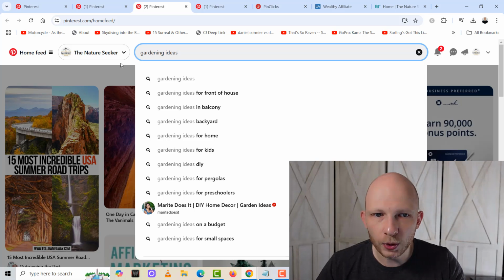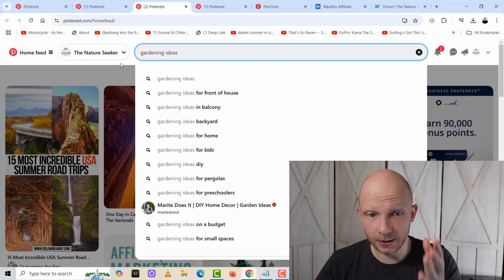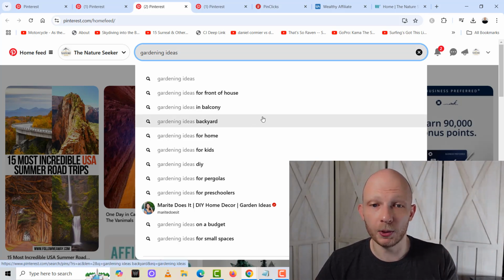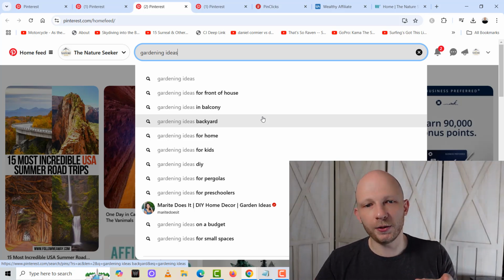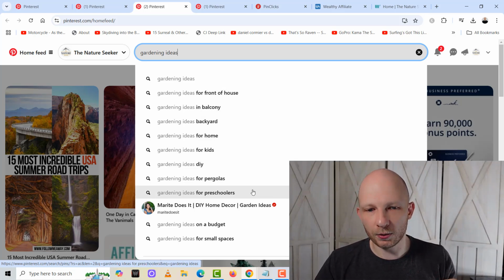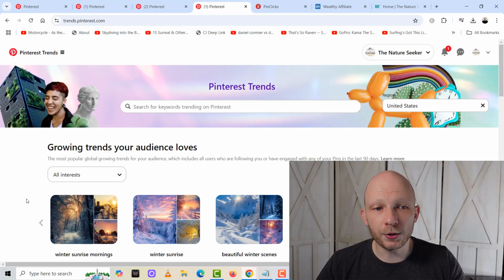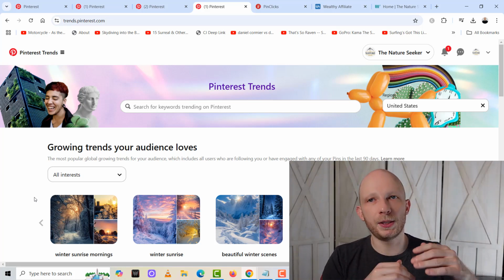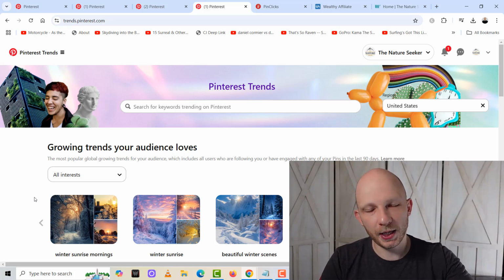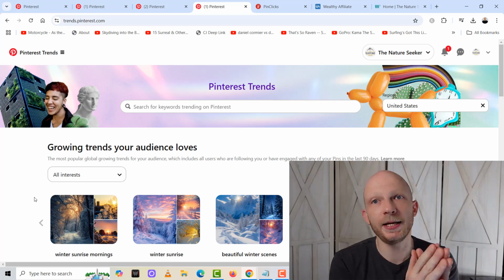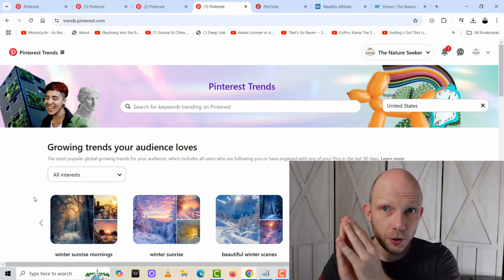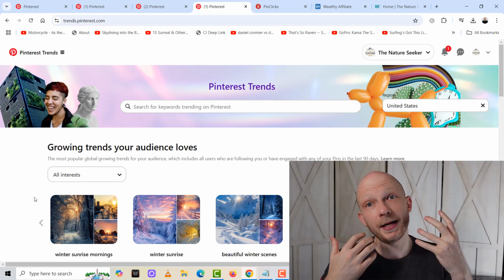I mean, these are great, awesome keywords that Pinterest is literally telling you are popular, but it doesn't really say what the search volume is. The fact, though, that it is auto-filling it and sharing this with you tells you that these are popular keywords. So that's the first strategy. The second strategy is a bit more, I would say, two or three steps ahead, where you're not looking at existing data, you're looking at potentially future keywords that could be popular, and that is through Pinterest Trends.